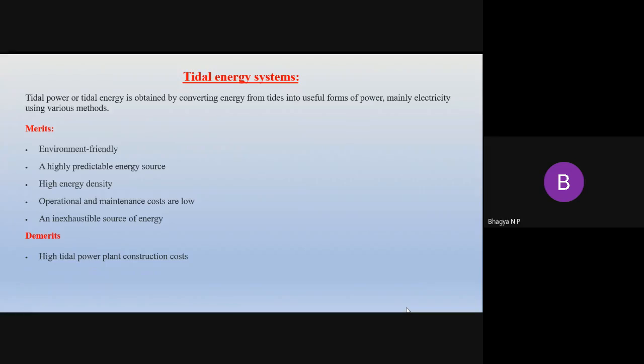The construction of a tidal power plant is very costly, and it has a negative influence on marine life forms. It also has location limits and variable intensity of sea waves. If the sea wave intensity varies, then automatically the energy obtained is also very little. So these are the disadvantages of this tidal energy system.